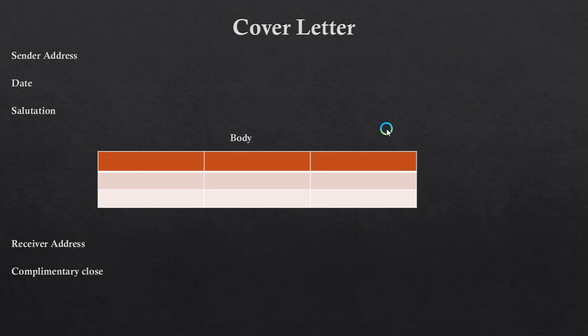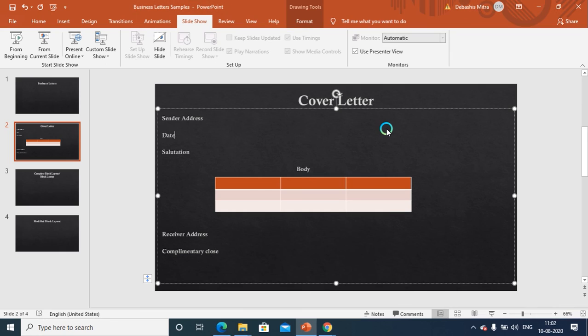A cover letter is a kind of application letter, you can say, but an application letter is written for all general official purposes. A cover letter is written only for either job purposes or higher studies purposes. Okay, so this is the basic idea of a cover letter.